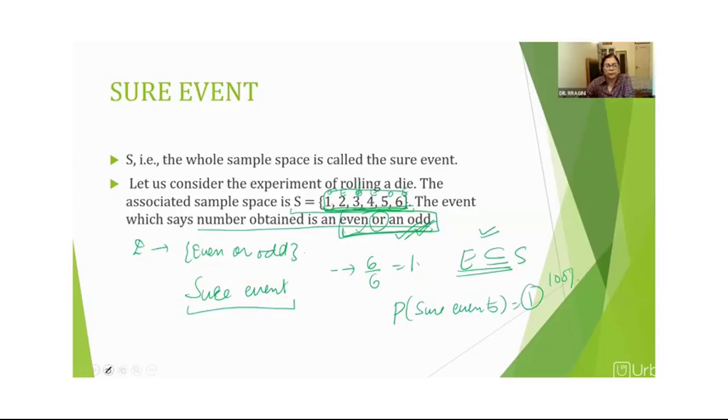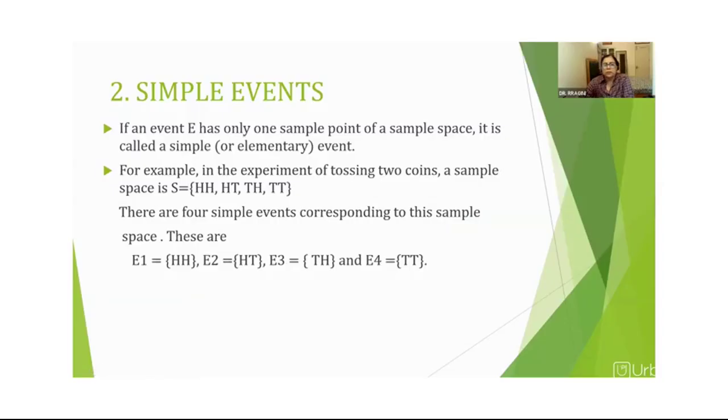Right? Next one is simple events. Now, what are simple events? Let us take an example in which we toss 2 coins. So this is the sample space: head, head; head, tail; tail, head; and tail, tail. Right?